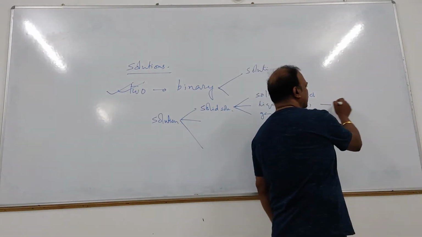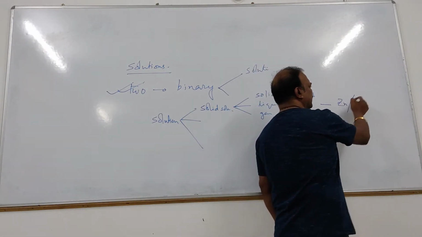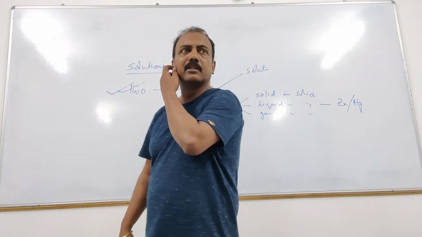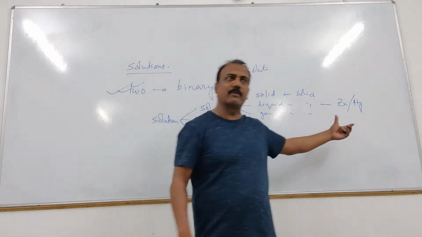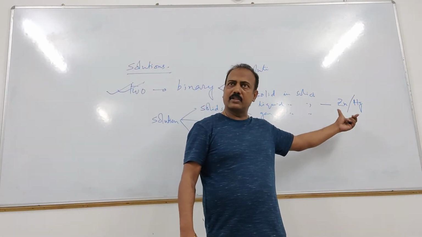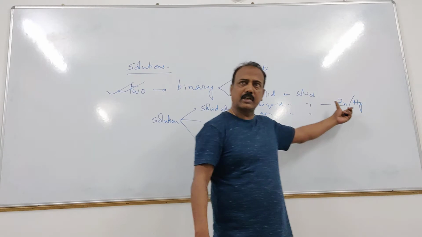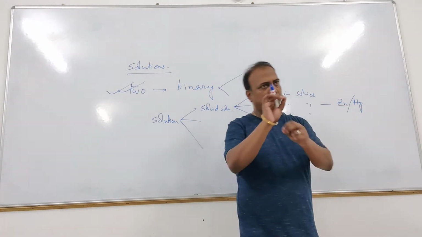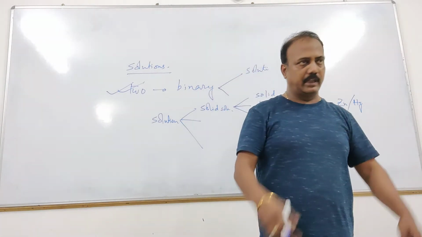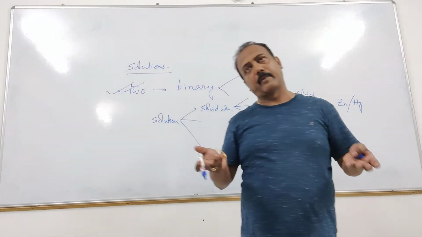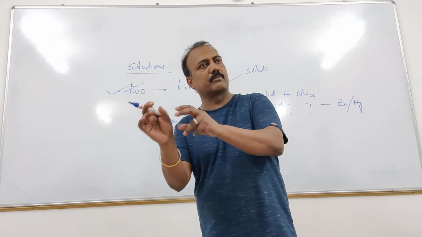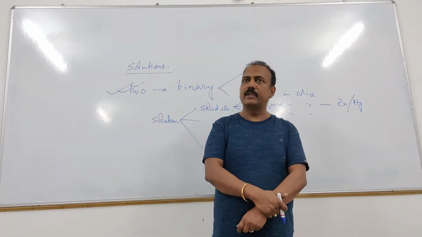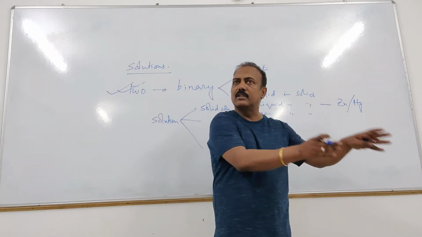If I talk about this, what is this? What is this? You tell me. What is this? Zinc amalgam. We call it amalgam, right? Yes. Zinc amalgam means what? Zinc in mercury or mercury in zinc. Mercury and zinc. Amalgam means what? Mercury is mixed with the other metal. It can be zinc amalgam, it can be sodium amalgam, whatever it is. Okay, a metal is mixed with mercury. What is the state of mercury? Liquid. So liquid is dissolved in solid.